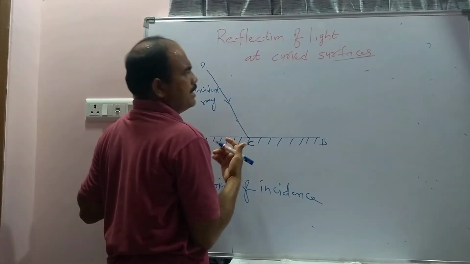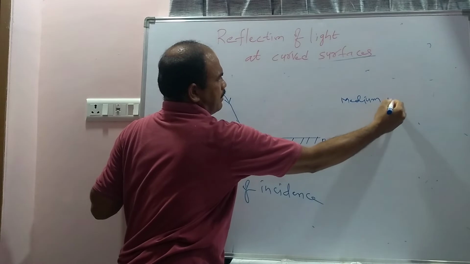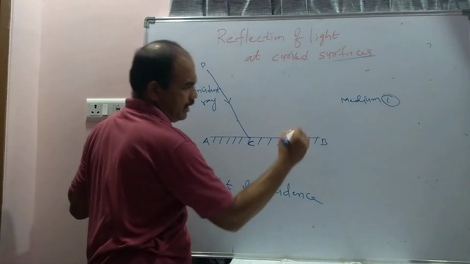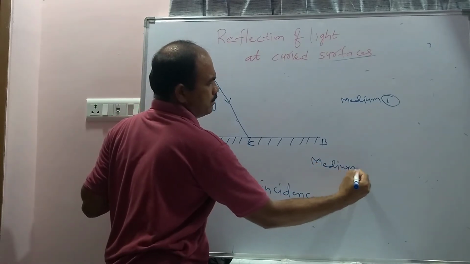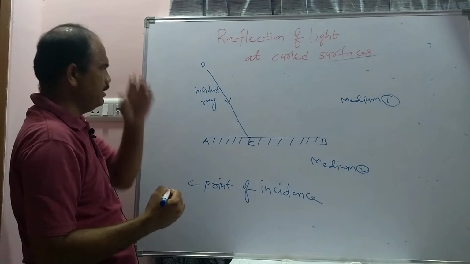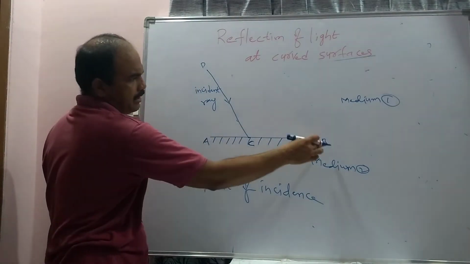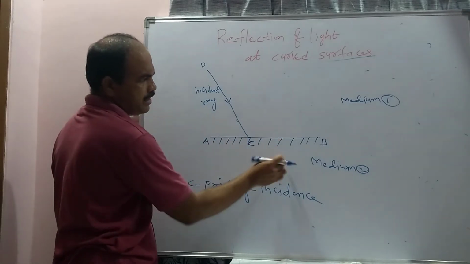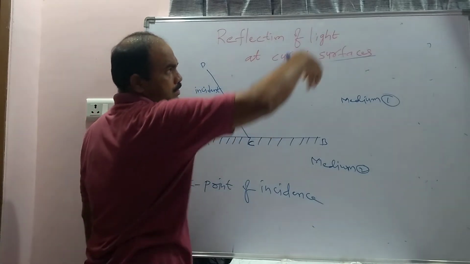For example, let us consider this is medium 1, above the AB the medium is medium 1, and below the AB let us consider the medium is medium 2. So the light ray coming from D will be incident on the AB surface at point C. Because of the change in medium, it will be returned into the same medium.